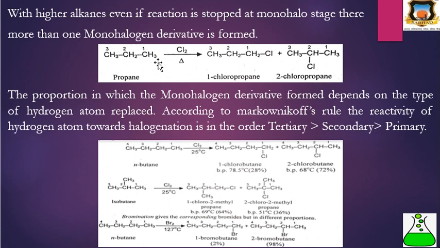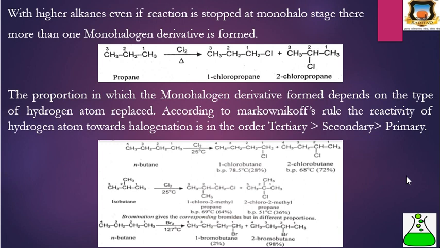By replacement of a hydrogen atom on the first carbon, it gives 1-chloropropane, and when a hydrogen atom from the second carbon is replaced, it gives 2-chloropropane. The proportion in which the monohalogen derivative is formed depends on the number of hydrogen atoms replaced, according to Markovnikov's rule.